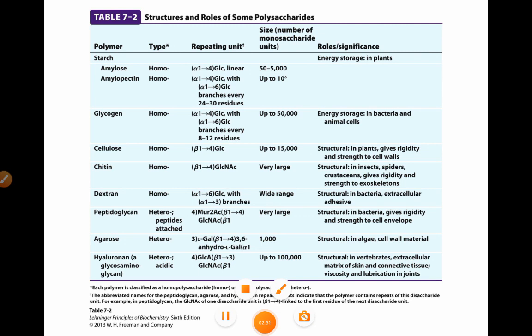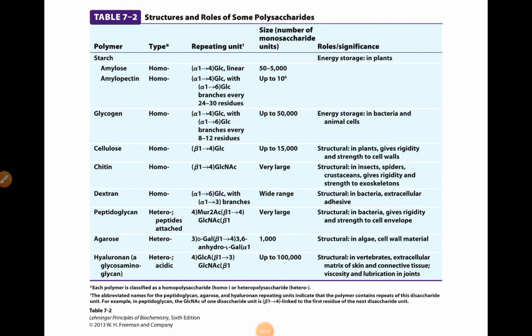And this is the overall summary of structure and roles of some important polysaccharides. It can be glucose, it can be glycogen, it can be cellulose, chitin, dextran, peptidoglycan, agarose. So let us sum up this.